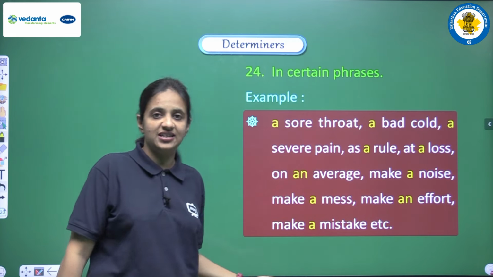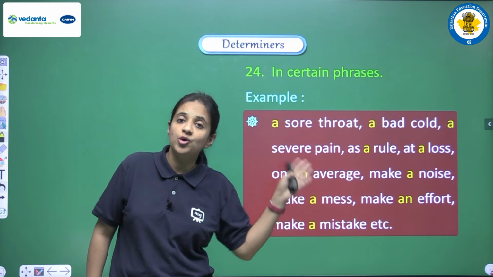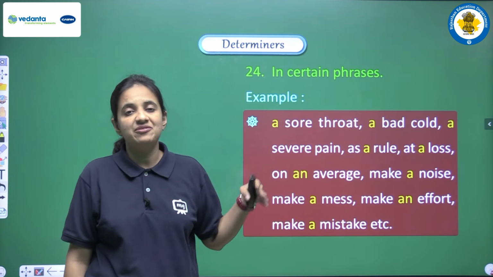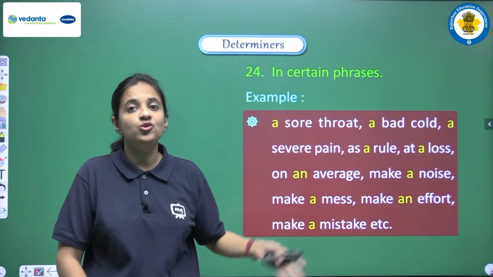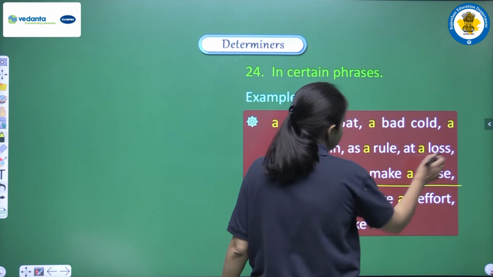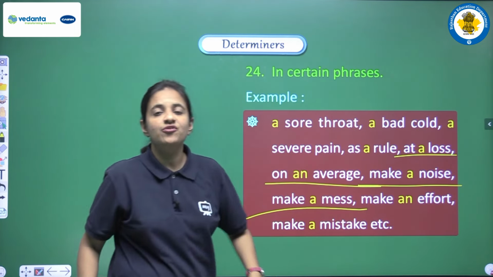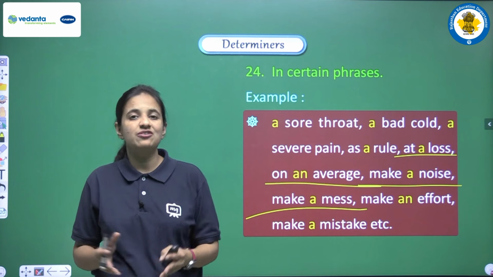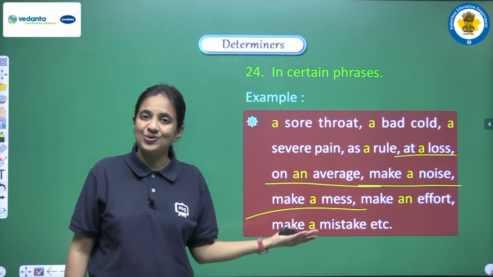So some of the phrases, some of the fixed expressions, we have read earlier, and these are some more in the list. If we have these expressions, these phrases, then we have to use these fixed articles only, like make a noise, at a loss, at a mess, on an average. These are some of the fixed expressions, fixed phrases we can say, where we have to use these articles only.